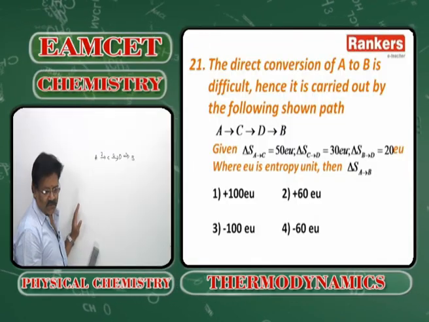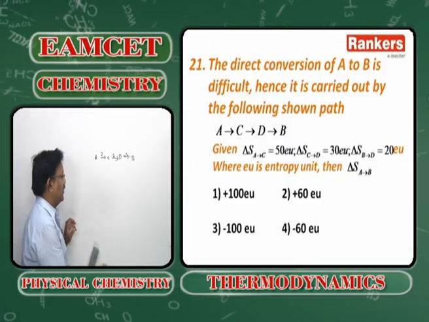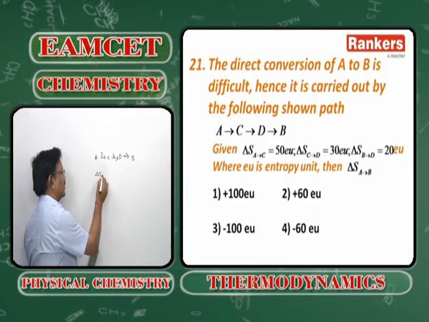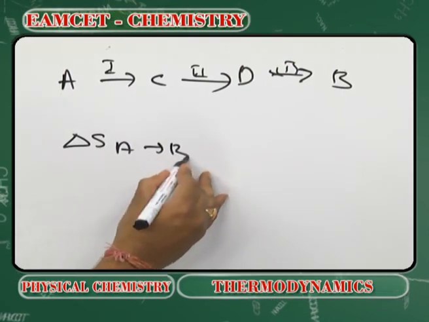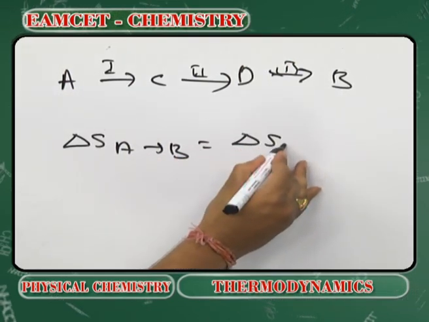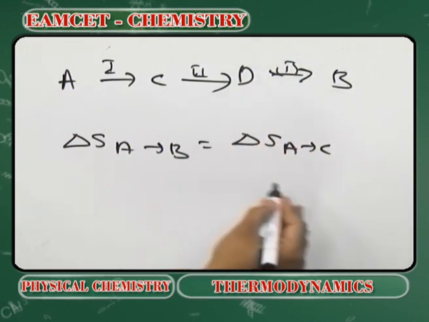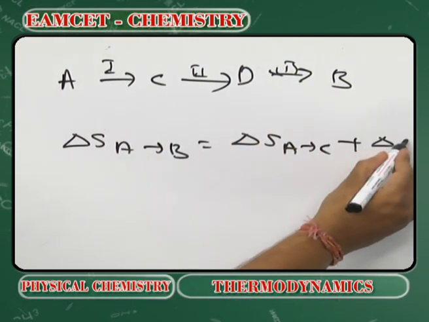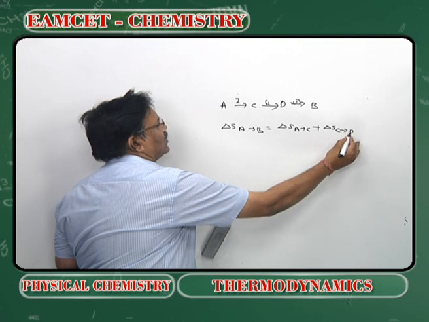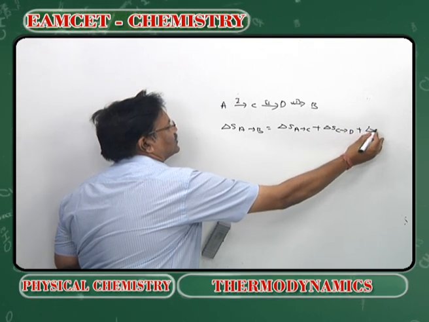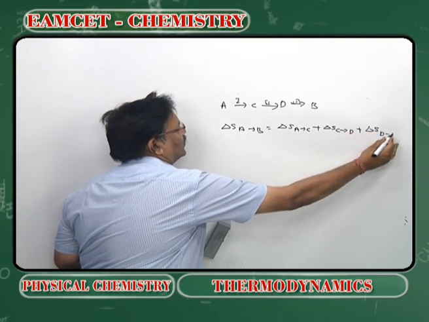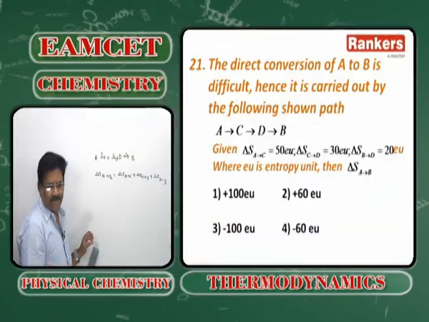So delta S A to B will be equal to delta S A to C plus delta S C to D plus delta S D to B.